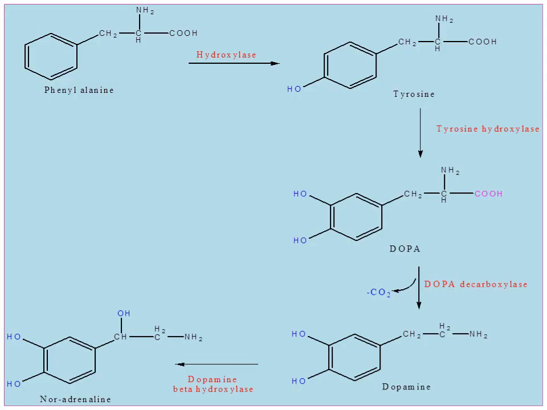The phenylalanine, first it undergoes a hydroxylation. This is the structure of phenylalanine. It undergoes hydroxylation in the aromatic ring and gives a tyrosine. The tyrosine is considered as a metabolic precursor for the biosynthesis of noradrenaline. Then the tyrosine again undergoes hydroxylation in the presence of tyrosine hydroxylase at this position and it gives a DOPA.